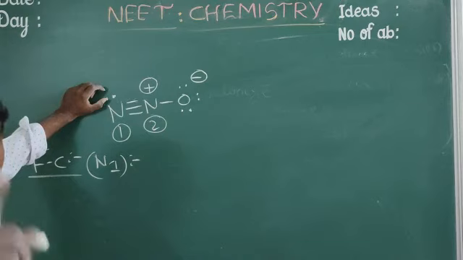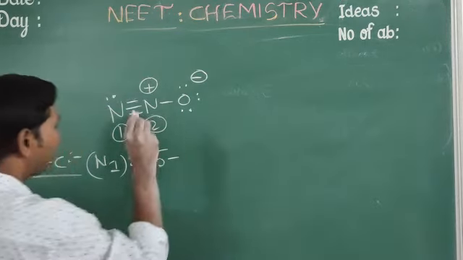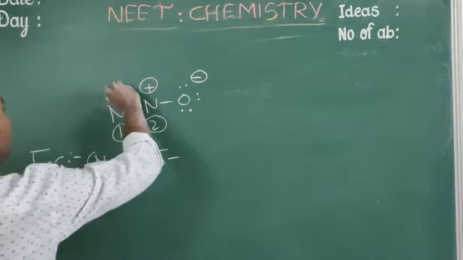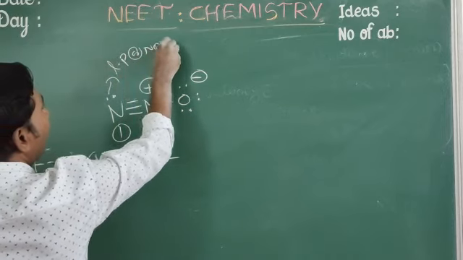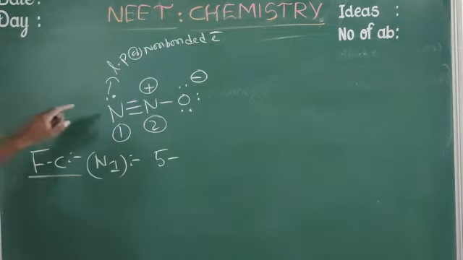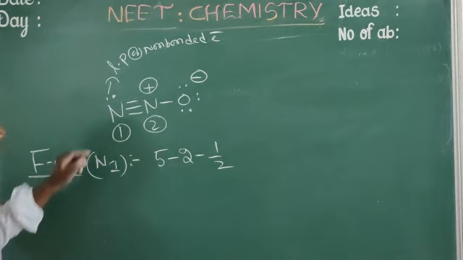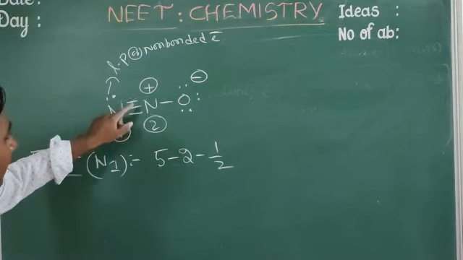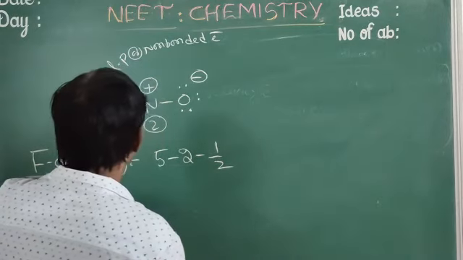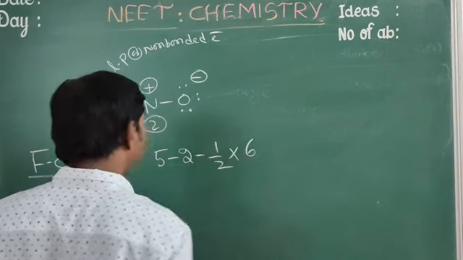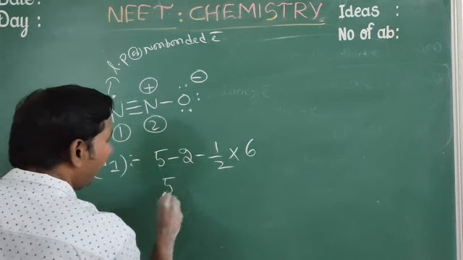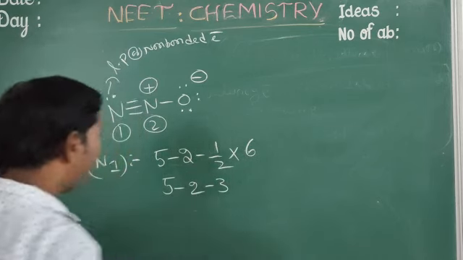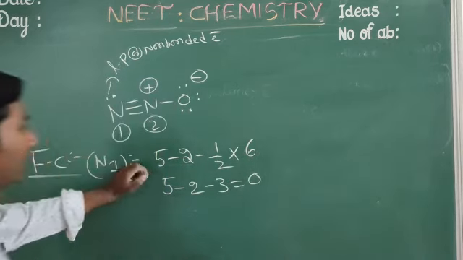What is the formal charge formula? Number of valence electrons in atom: nitrogen has 5, minus number of non-bonded electrons, here 2, these lone pair electrons, minus 1 by 2 of the bonded electrons. Nitrogen forms 3 bonds, each bond has 2 electrons, so 3 into 2 is 6, and 1 by 2 into 6 is 3. So 5 minus 2 minus 3 equals 0.